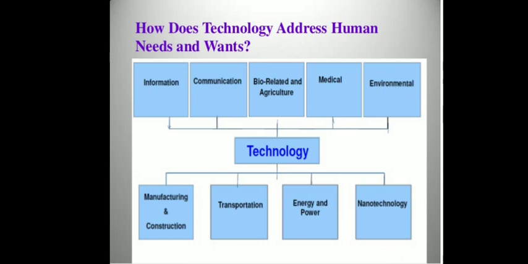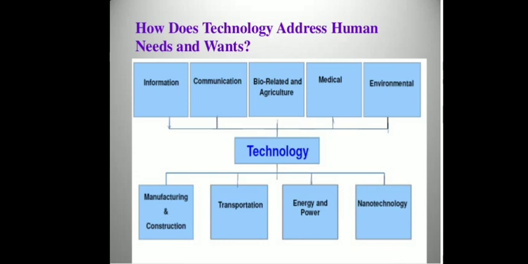Then for the purpose of transportation, he is using different types of vehicles, which leads to the release of harmful gases in the environment.